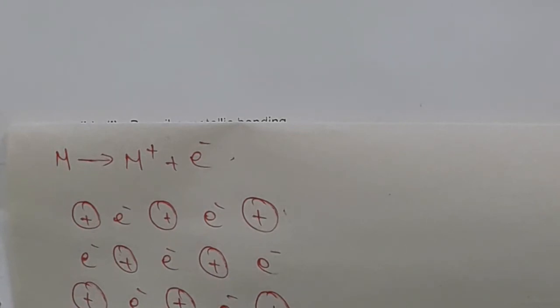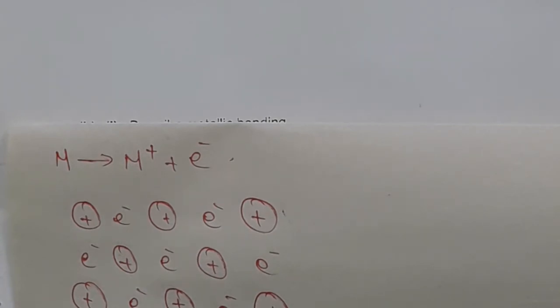Metals are malleable. Metals are ductile. Reason for this: metal consists of layers and these layers can slide over each other. That's why metals are malleable and ductile. Malleable means we can change metal to a thin sheet. Ductile means we can convert metals to thin wire.